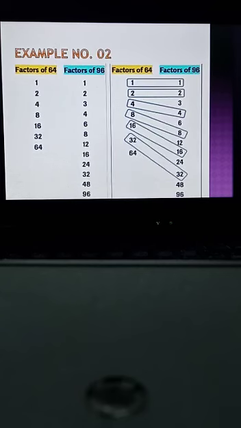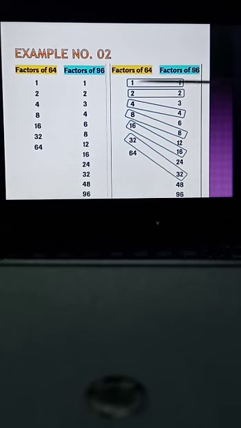Let's move to another example, which is for the factors of 64 and 96. Here we can observe two lists of factors: the first list is the factors of 64 and the next list is the factors of 96. In the next picture we will see the common factors of 64 and 96.